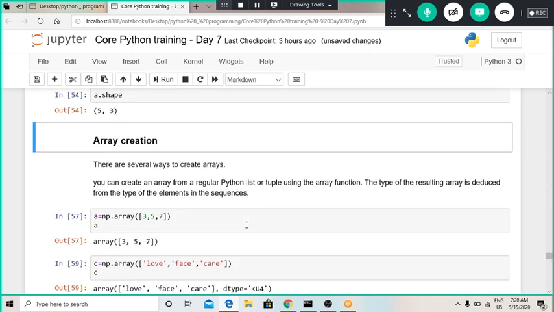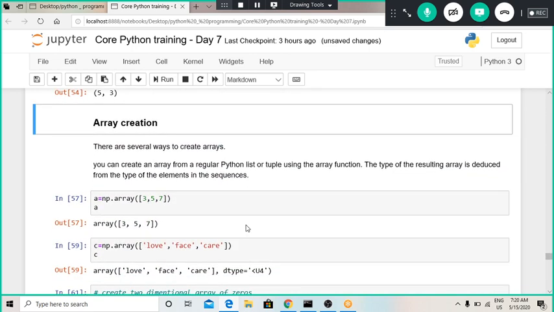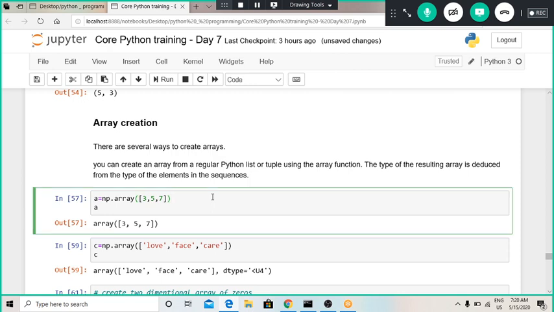Now let us see how to create an array. An array can be created using a list, or using a string or tuple also. A list can have strings also, so items in a list can be integers or strings. Here we have a list which has 3 items, 3, 5 and 7, and now we want to change the data type.